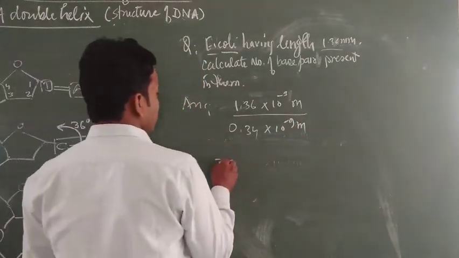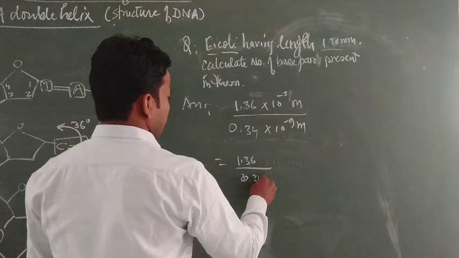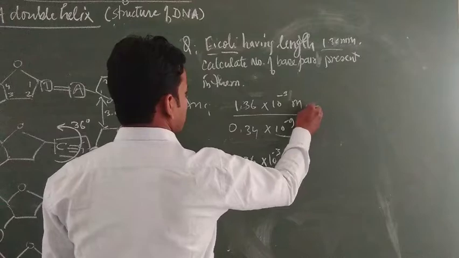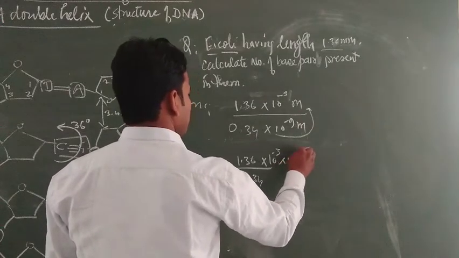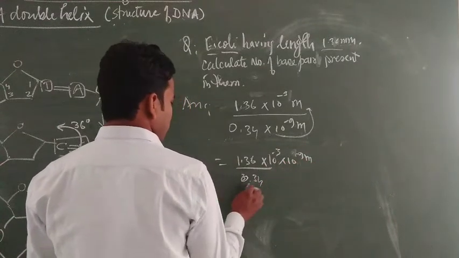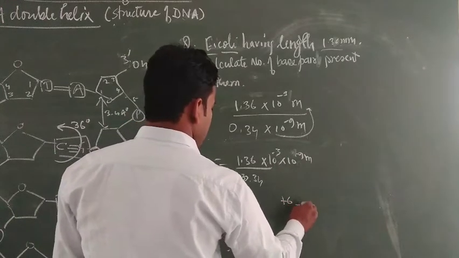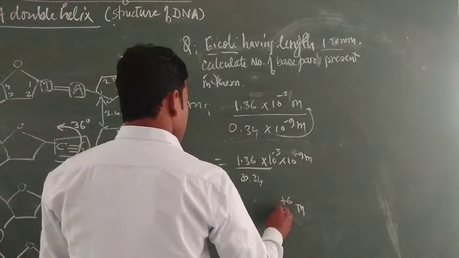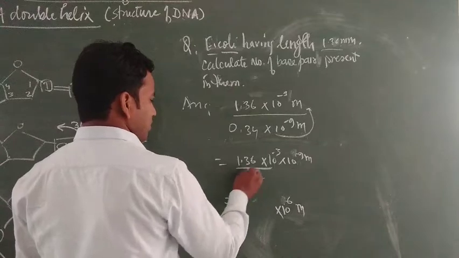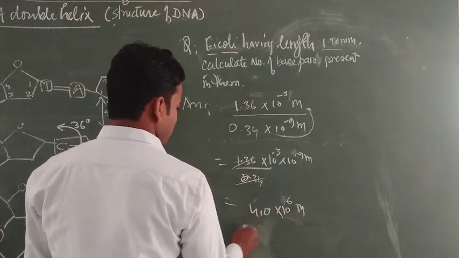Now you can convert it into 1.36 upon 0.34, multiply 10 to the power minus 3, and this one goes above as 10 to the power 9. Then you get 10 to the power minus 3 plus 9, that is 10 to the power plus 6, and dividing the point removed gives 4.0.